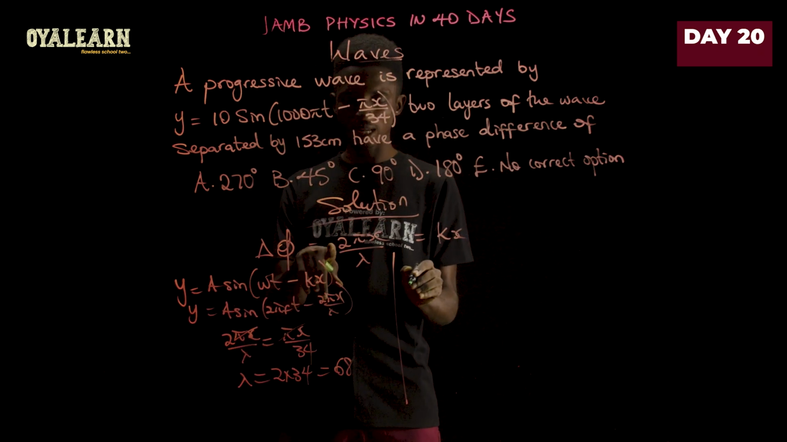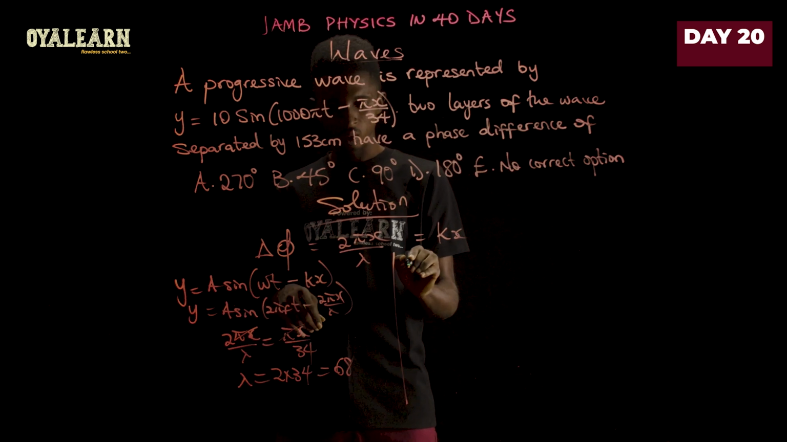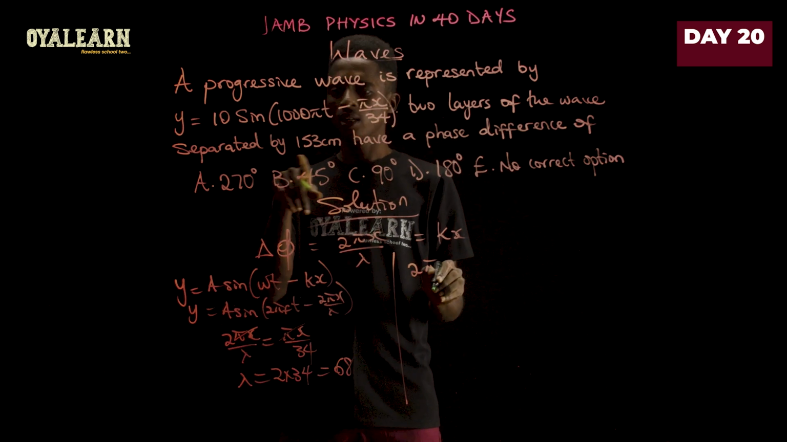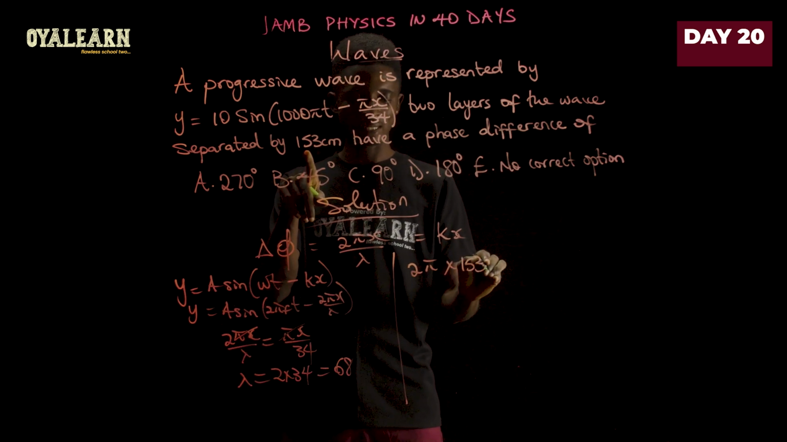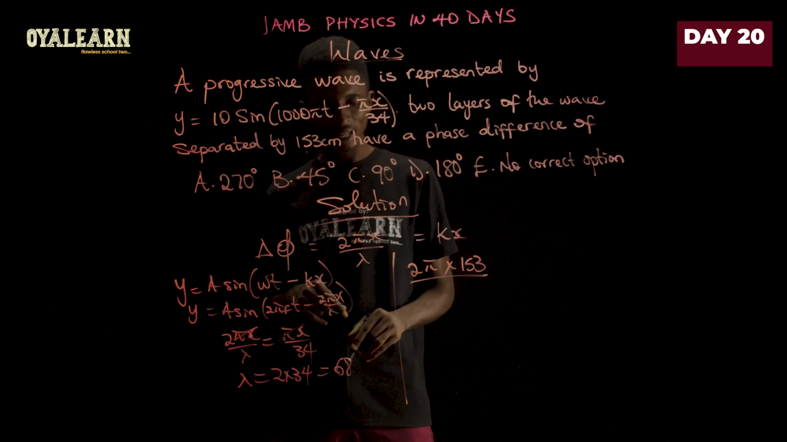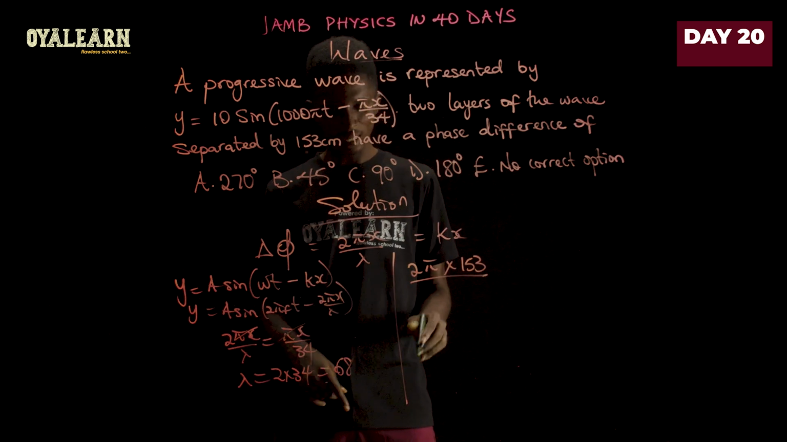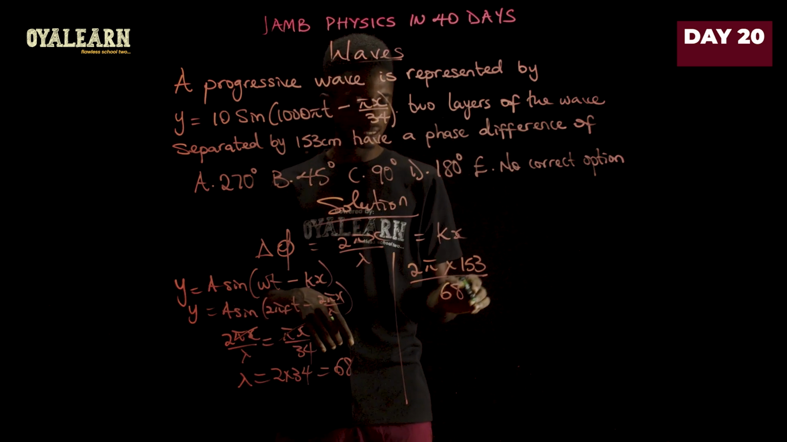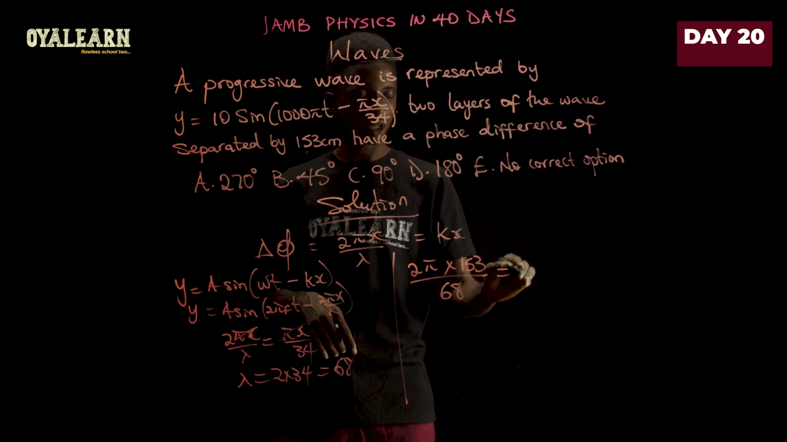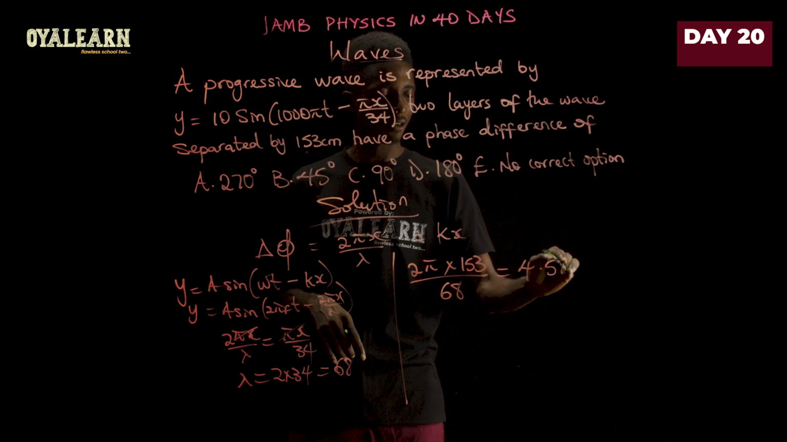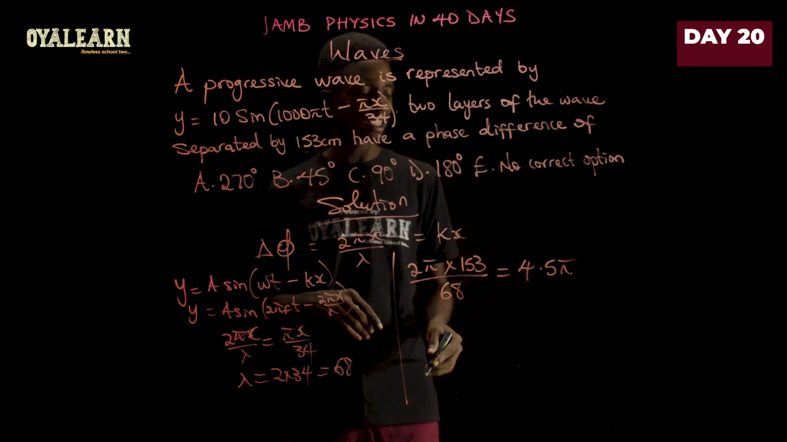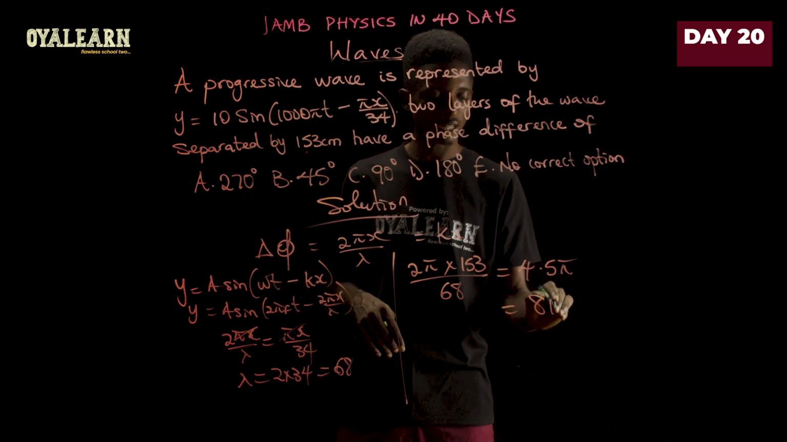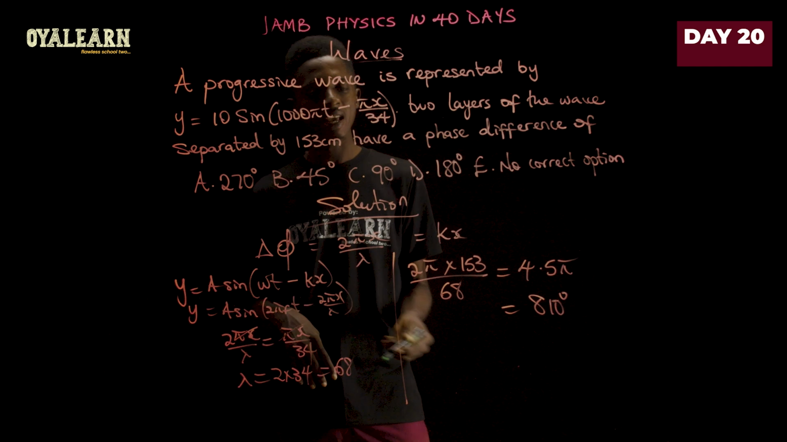So the phase difference will therefore be 2 pi, now x is, they are separated by 153 centimeters, and then we divide this by lambda, which is 68. Working with this, when we resolve this, we are going to have 4.5 pi, and taking pi as 180 degrees, this can then be resolved as 810 degrees. This is the phase difference.